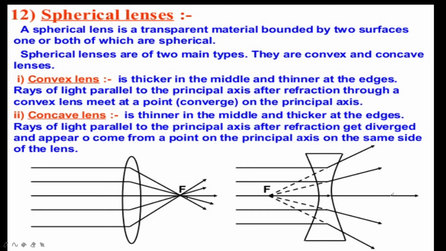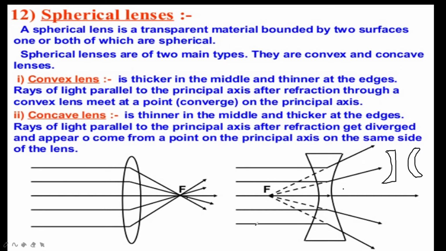Concave lens is thinner in the middle and thicker at the edges. So concave lens is bent inward, or depressed at the center. A concave lens may be of three types. Here we have biconcave, another type we find is plano concave, and another type is convexo concave. There are three types of concave lenses. So this is biconcave lens, this is plano concave lens, and this is convexo concave lens.